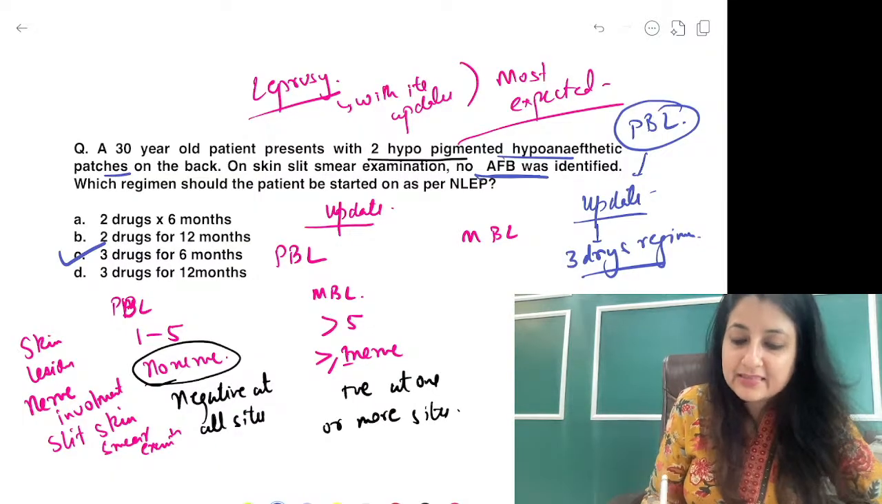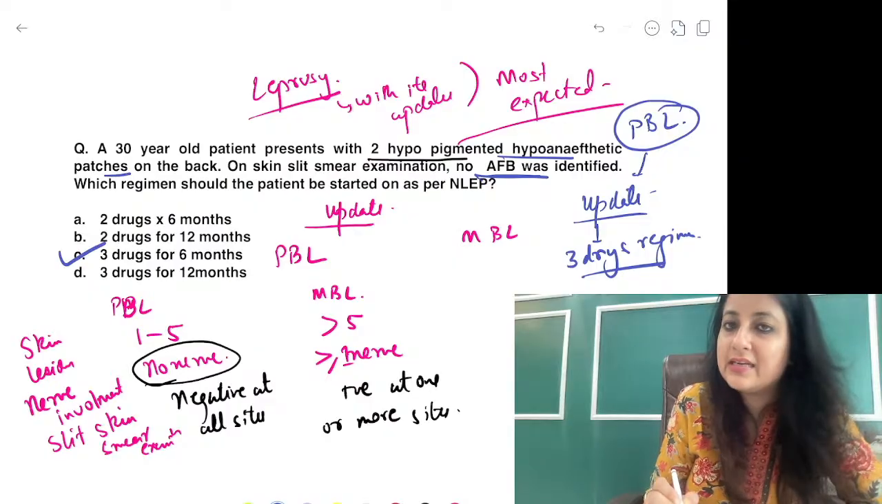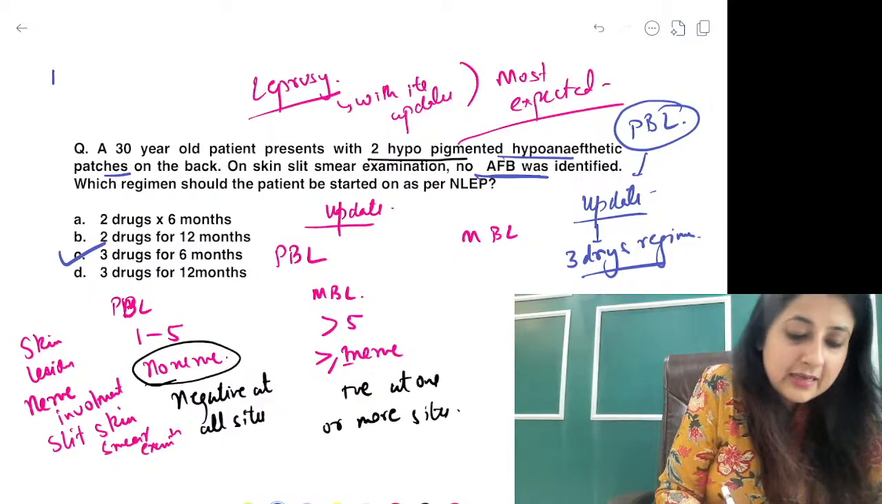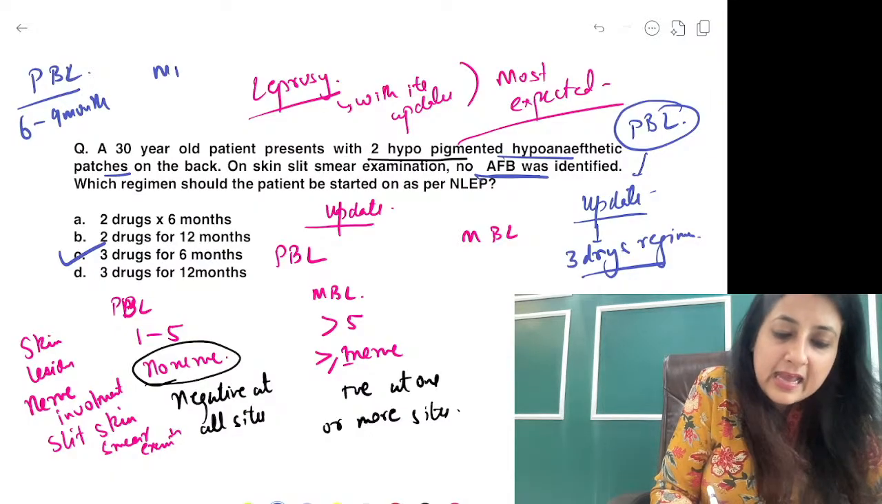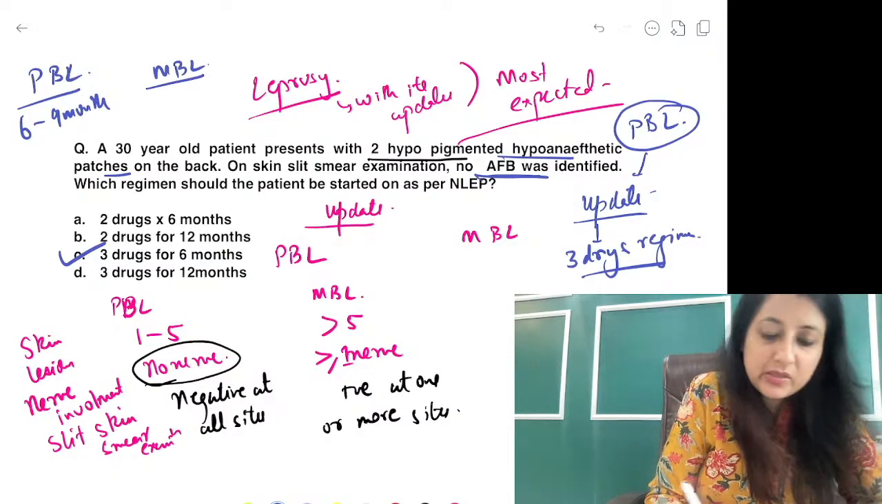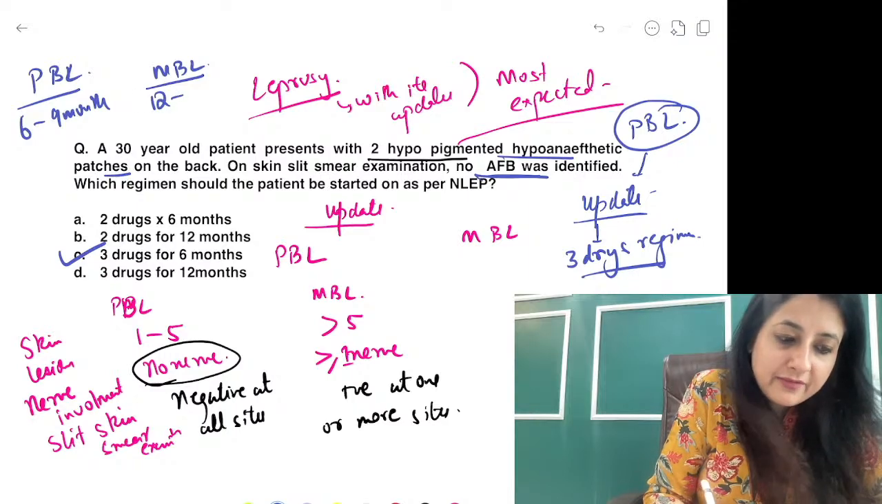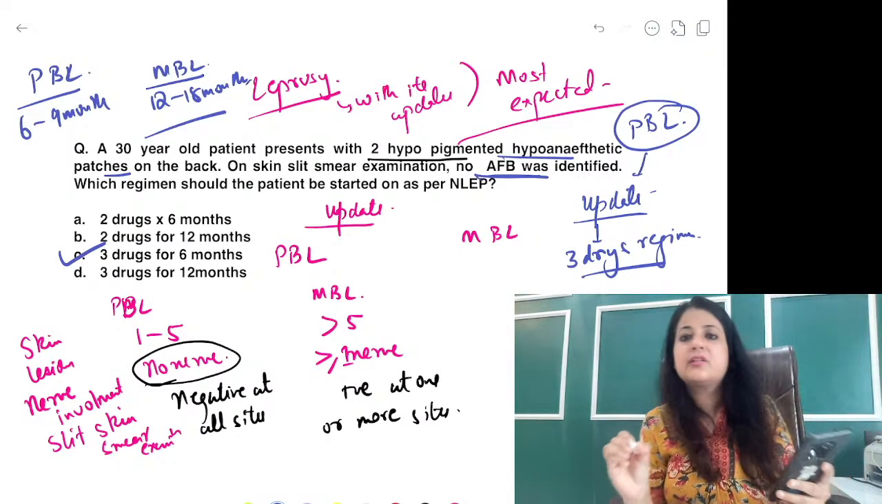For paucibacillary leprosy, the duration of treatment is 6 to 9 months. And for multibacillary leprosy, how much? 12 to 18 months. Did everyone get this, guys? Did you all get this question?